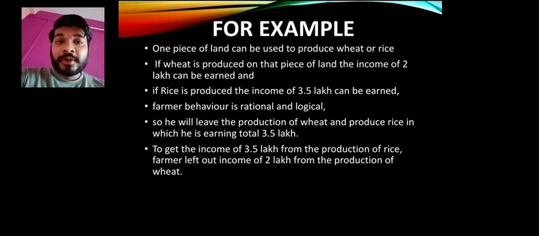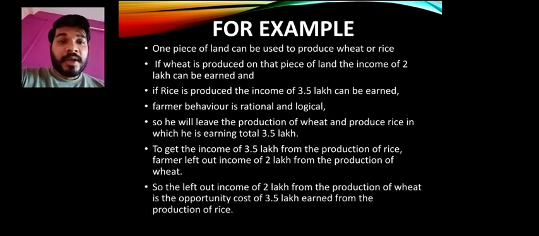It means he left wheat, so the income from wheat was 2 lakh rupees. He left out those 2 lakh rupees from wheat production and chose to grow rice, which gives 3.5 lakh per year. So the left out income of 2 lakh rupees, because he left wheat, from which he was earning 2 lakh, becomes his opportunity cost, because he has chosen to earn 3.5 lakh from the production of rice. So this is what opportunity cost is all about.